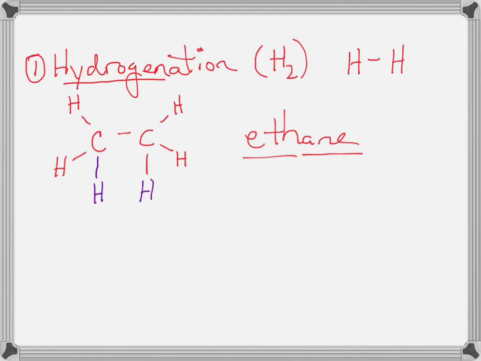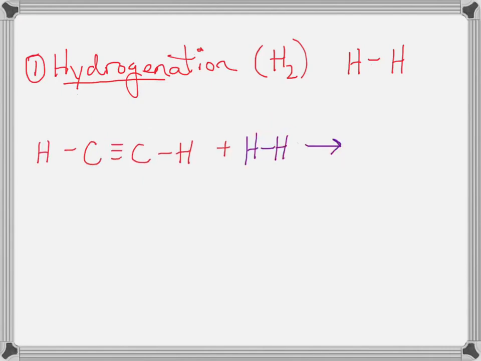If we repeated this reaction with ethyne, and we're going to hydrogenate it, notice again, we set it up like this. We can see that there's a carbon-carbon triple bond, and so we know that's very reactive, and so it's going to want to react.